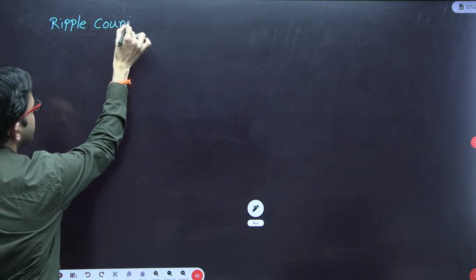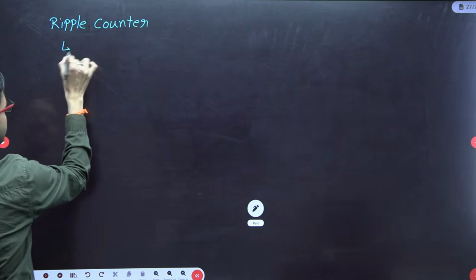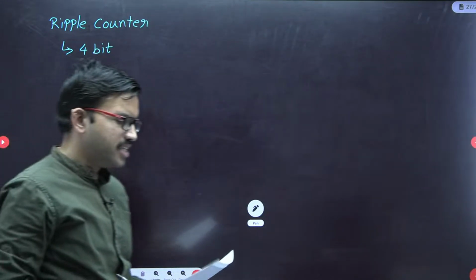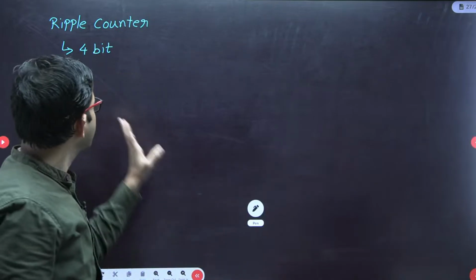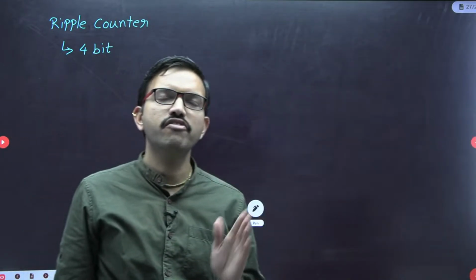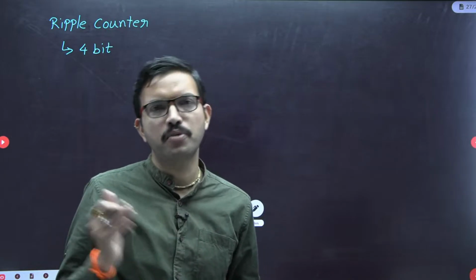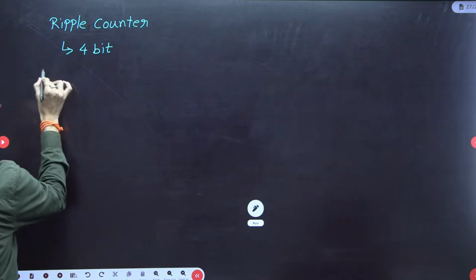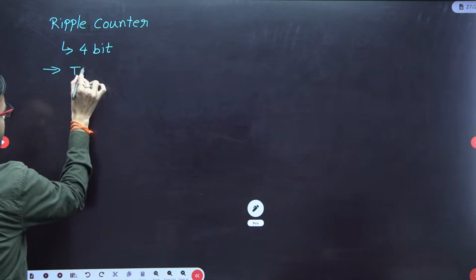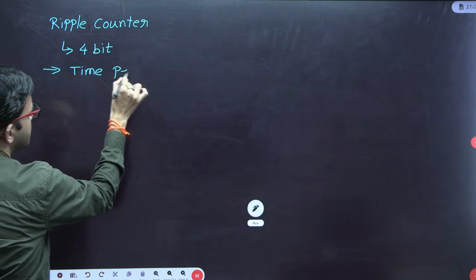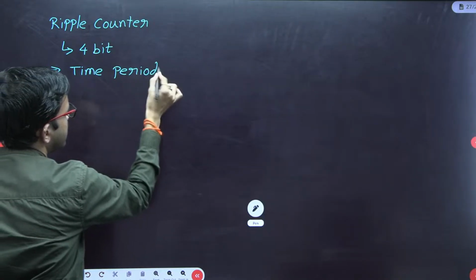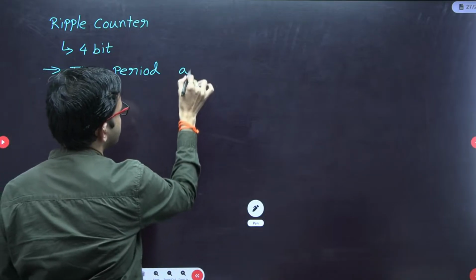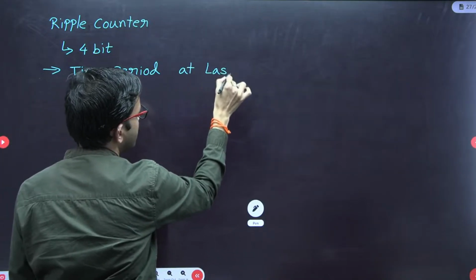So they have given that the ripple counter is a 4-bit ripple counter, and since you are having 4 bits, definitely there will be 4 T flip-flops. In this question they have given the time period at the last flip-flop.